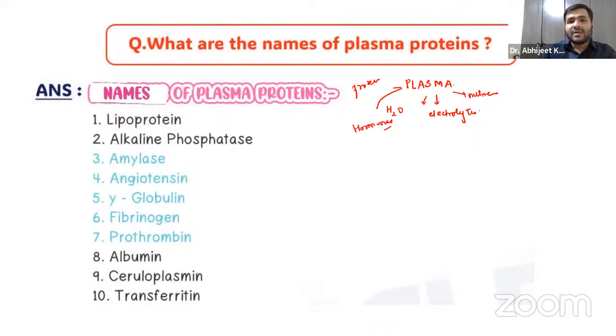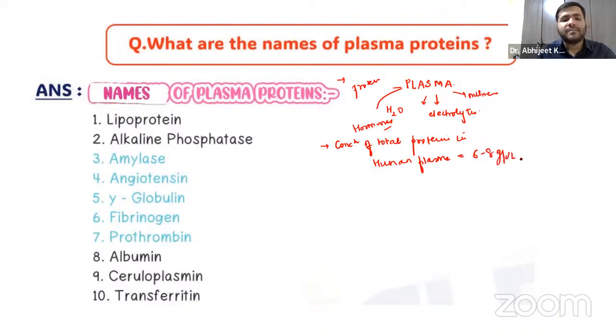Now, one question that they have been constantly asking is: what is the concentration of total proteins in human plasma? That is approximately 6 to 8 gram per deciliter, and it comprises the major solid part of the plasma.